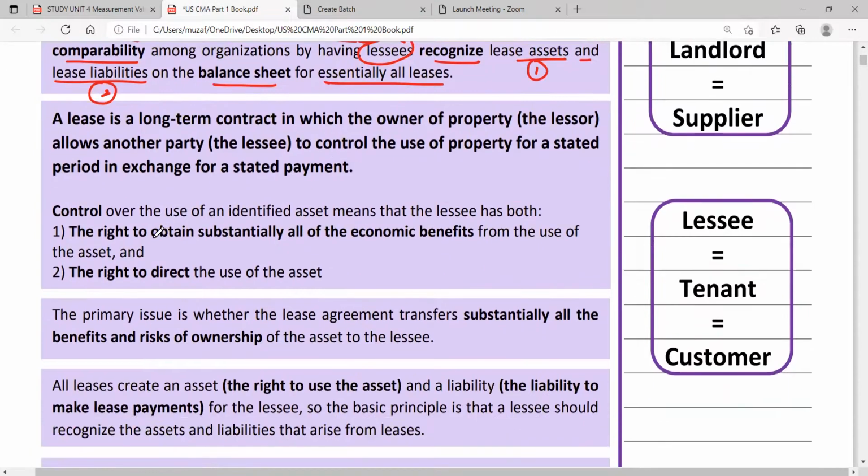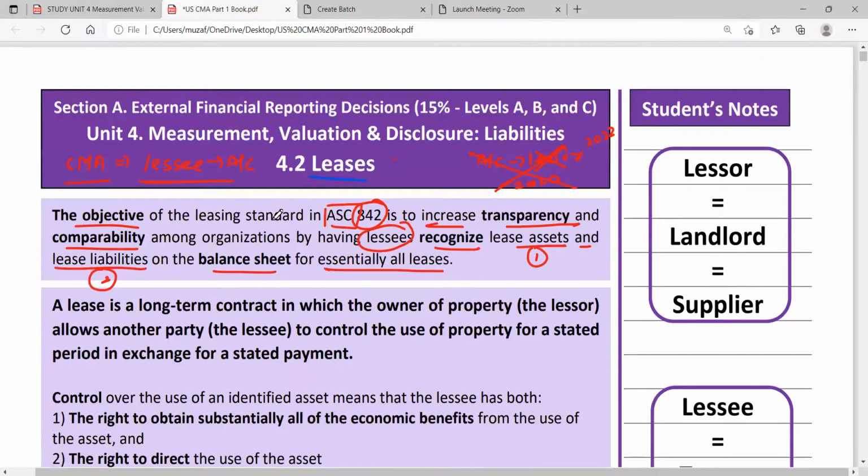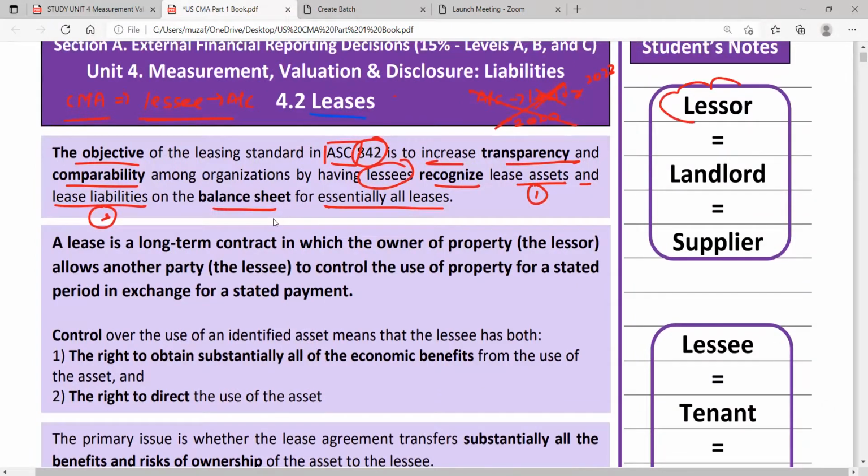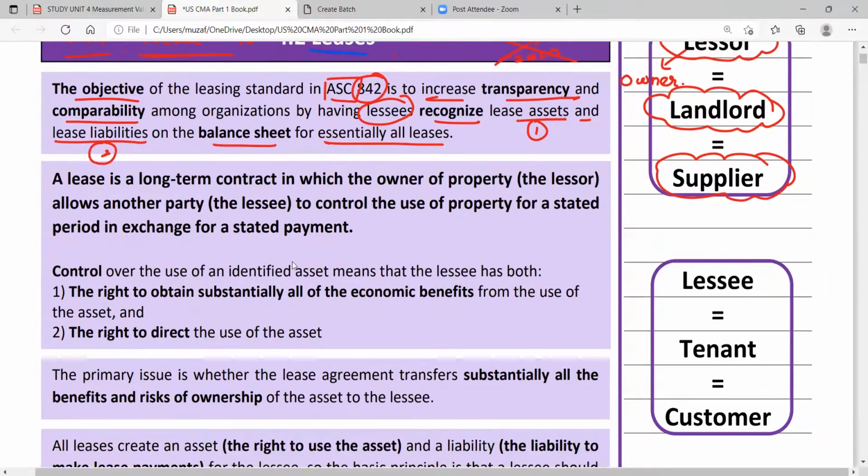Okay. Now what is lease? Before that, lessor. What is lessor? Lessor is the owner. He is also called a landlord. Owner of a flat, owner of property, owner of a shop, owner of any real estate. He is a supplier. In this lease chapter, he is also called a supplier. And the lessor leases to a lessee, so the opposite of lessor is the lessee.